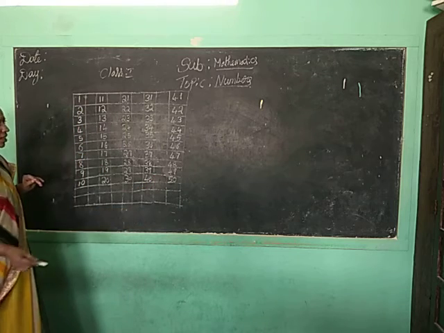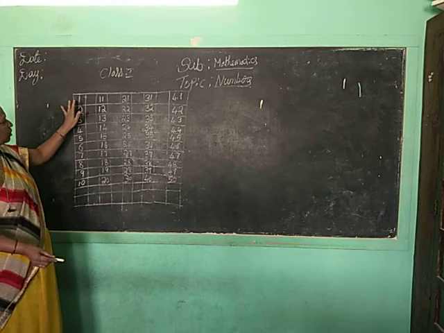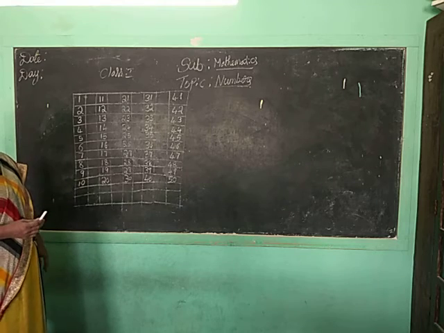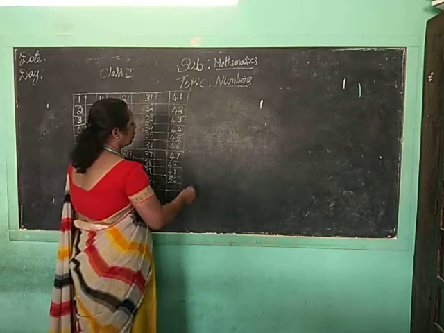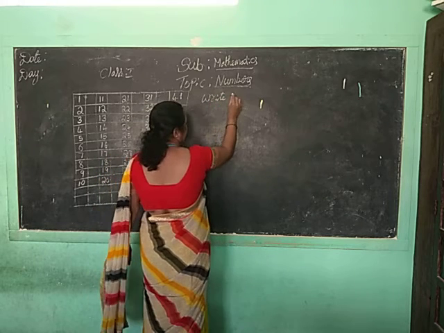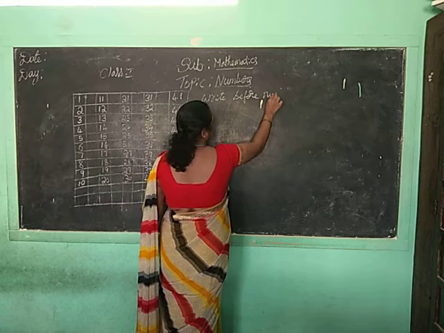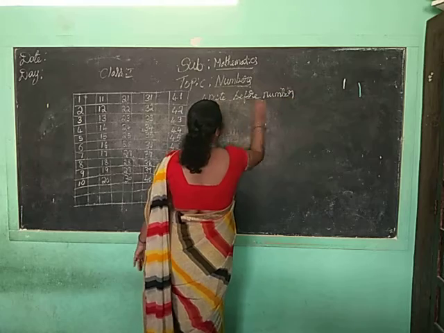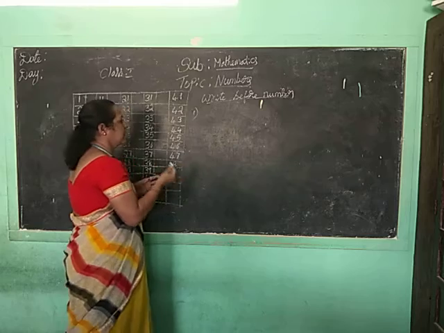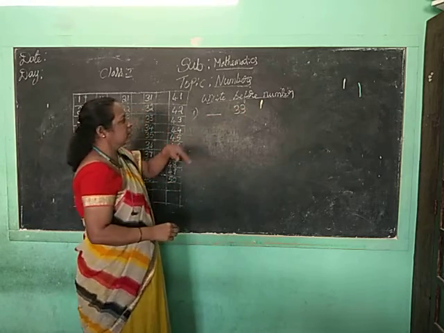Okay children, so you know the numbers to write. In the previous class you learned more, but today we have learned only 1 to 50 to write the numbers. In this you have to write the before number. From 1 to 50 I will ask in the middle. Write the before number, whatever the number is given. I will write here.